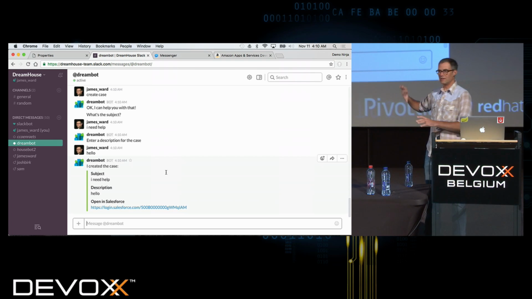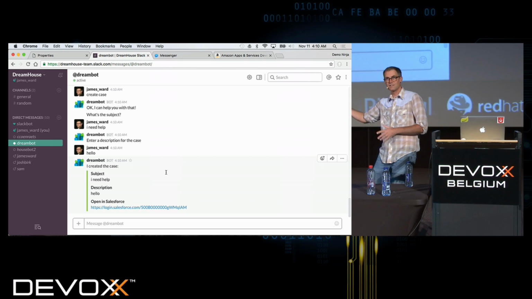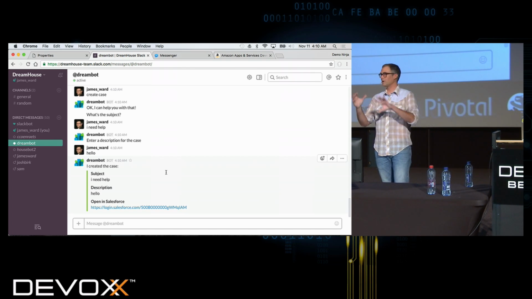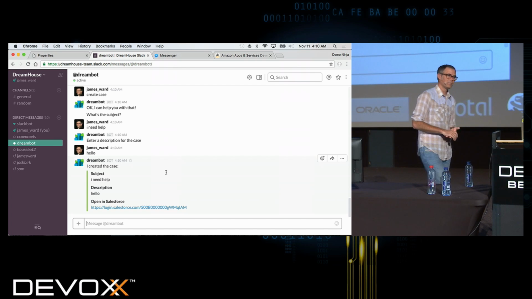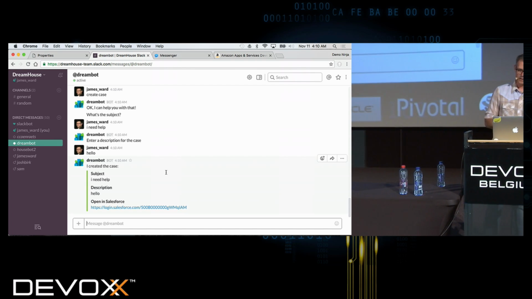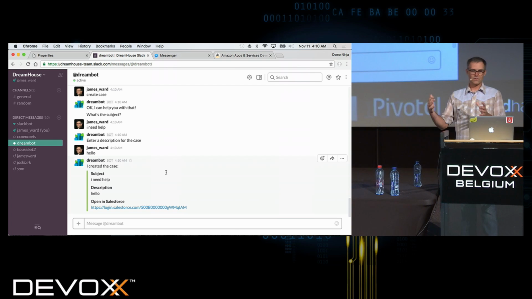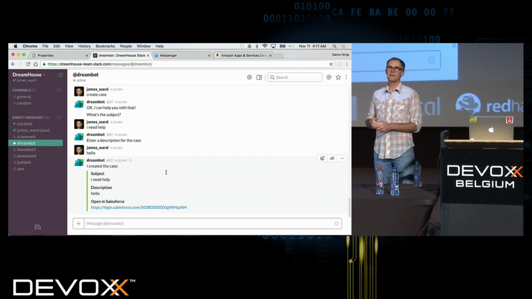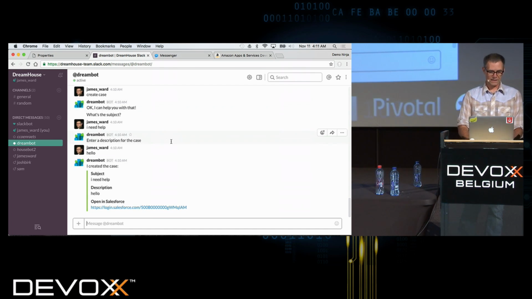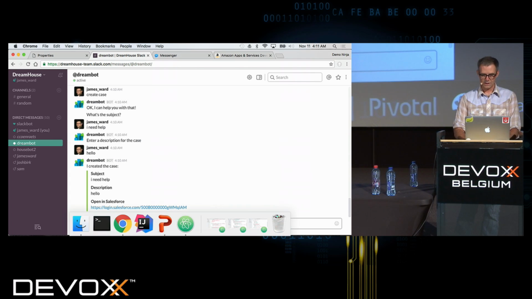case for you. And in this case, it's created that case in Salesforce. The Dreamhouse app has a Salesforce component. We're not going to be talking about that today, but that's where that data eventually got created in this case. Okay, so that's the third type of way we can use bots in Slack, is to have a direct conversation with the bot. Okay, so that's our Slack integration options here.